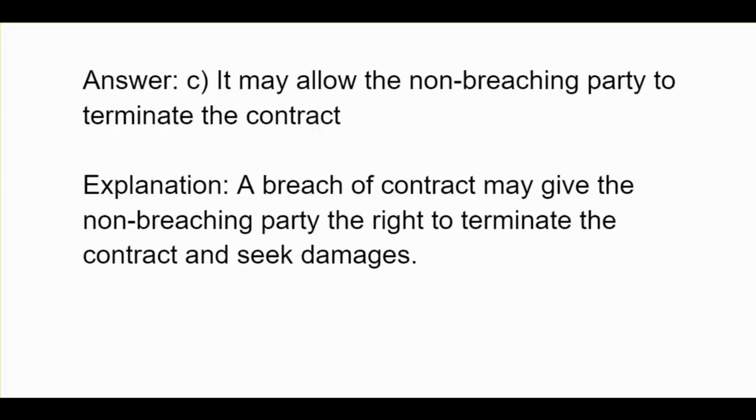It may allow the non-breaching party to terminate the contract. A breach of contract may give the non-breaching party the right to terminate the contract and seek damages.